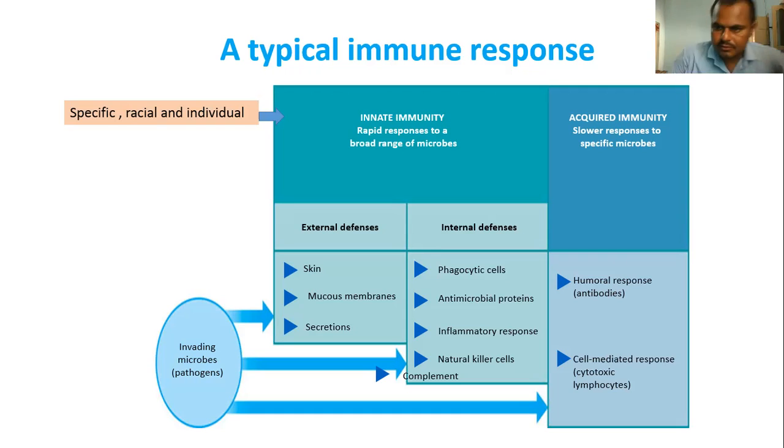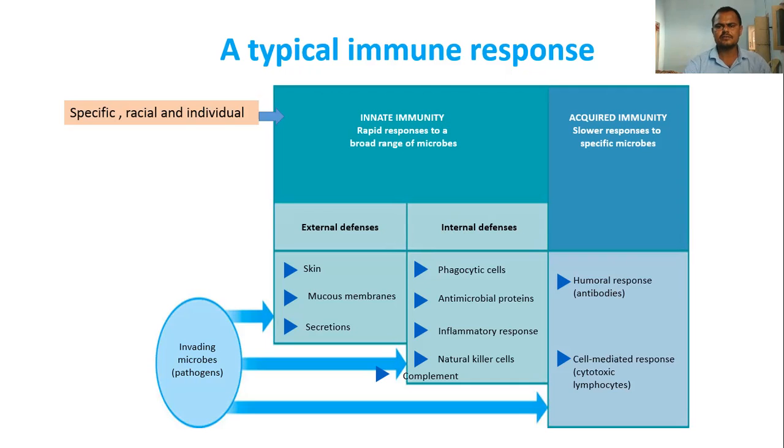And then against microbes, there are two types of parts: external defenses and internal defenses. The innate immune system existing in the body is divided into two categories. The external defenses are the skin, mucous membranes, and secretions, which we already discussed in the earlier slide.